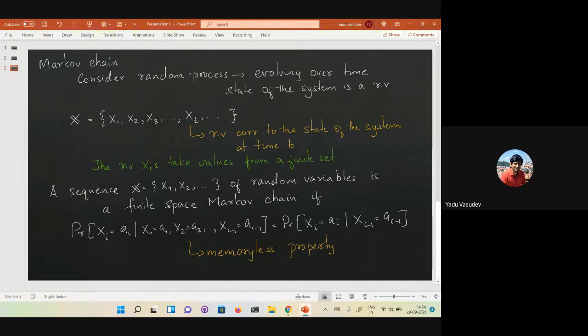So a sequence of random variables, basically a random process, is a Markov chain if it satisfies this memoryless property. What we'll see is the analysis, and that the random walk that underlies the analysis of the 2-SAT algorithm is actually a Markov chain. We'll see how you can think of it as a Markov chain. Any questions regarding the definition?